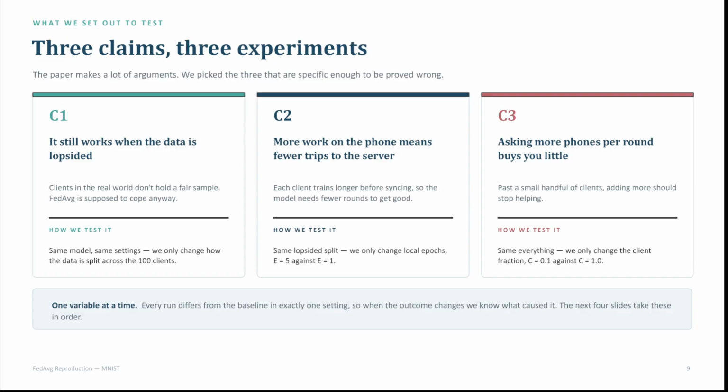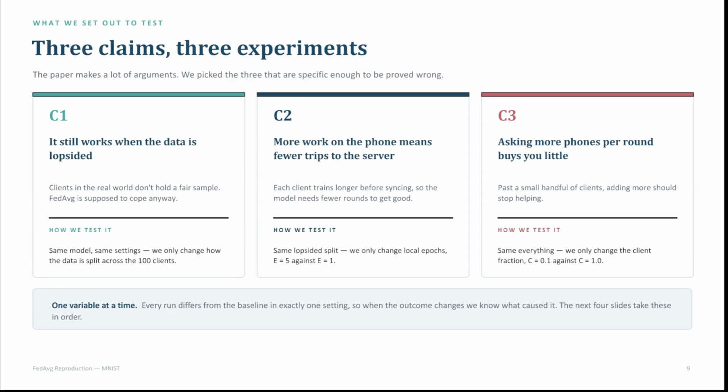So how are we going to test this? We're going to use the same model, same settings. We're only going to change how the data is split across the 100 clients. So we're going to see if the model still holds with this different split. Then for claim two, the claim from the paper is that more work on the phone means fewer trips to the server. In other words, each client trains longer before syncing, so the model needs fewer rounds to get good. We're going to test that by changing the local epochs from E5 and comparing it against E1.